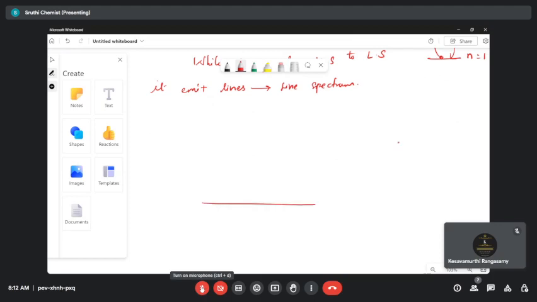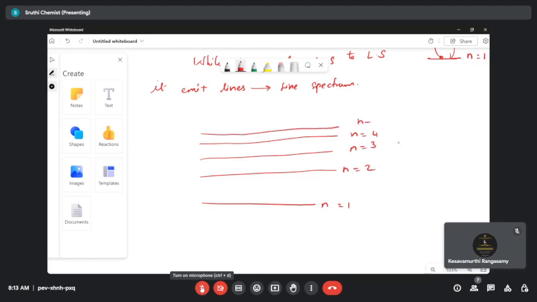Let's take, this is very important. So n value is equal to 1. Here the n value is equal to 1, and this is n value is equal to 2. Let's draw n value is equal to 2. Then n value is equal to 3. Then n value is equal to 4. If you see here, the energy difference is quite lesser if you move into the higher energy state. So this is n value is equal to 5. Then this is n value is equal to 6, and it will go on till n is equal to infinity.